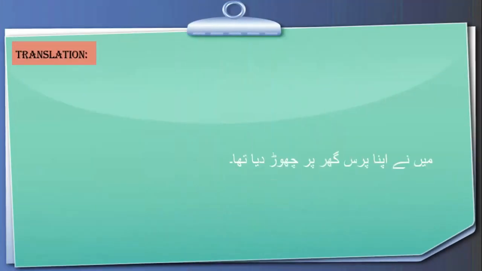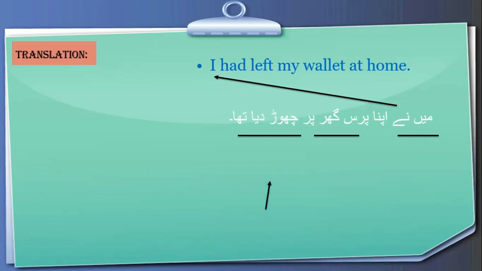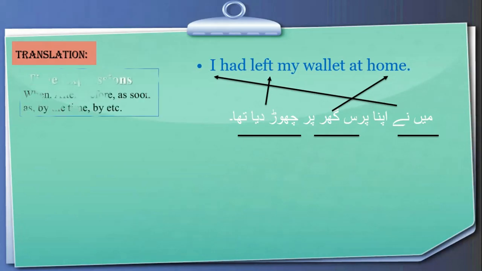Here we are going to translate the sentences. मैंने अपना पर्स घर पर छोड़ दिया था. I had left my wallet at home. So how are we going to translate? First, I, मैंने, छोड़ दिया था, had left, my wallet at home, अपना पर्स घर पर. This is an object. So this is the way we make translations.